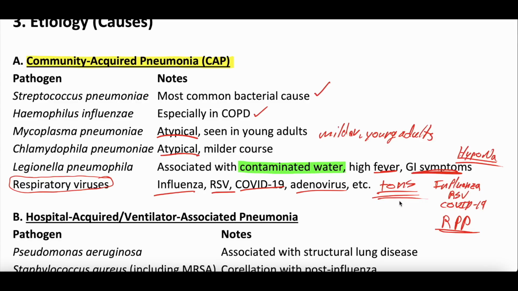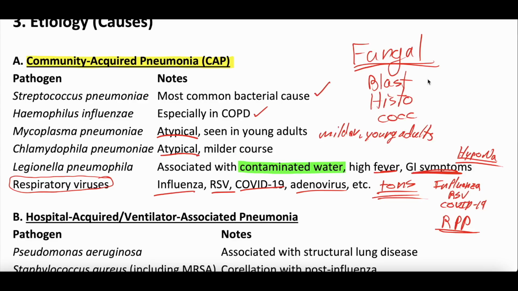But yes, streptococcal pneumonia, most common. Haemophilus, most typical in COPD patients. Mycoplasma and chlamydia pneumoniae, atypical pneumonias, milder course, young adults. Legionella, often associated with contaminated water, GI symptoms, and low serum sodium. And then a whole plethora of respiratory viruses. That is our community-acquired pneumonia. There are some fungal pathogens that can cause community-acquired pneumonia: blastomycosis, histoplasmosis, coccidioides.